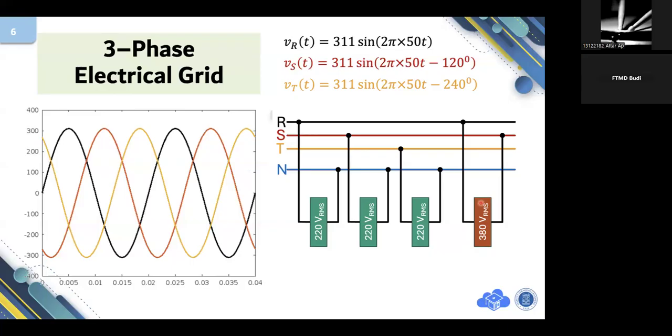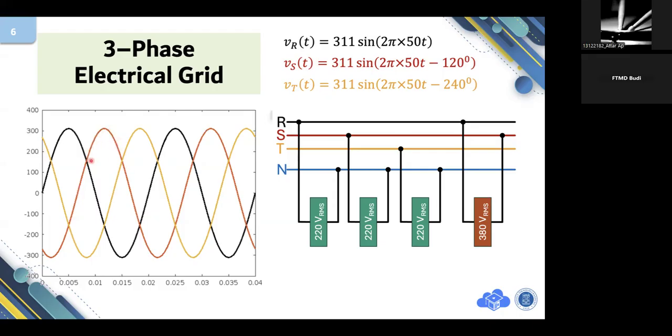Pak, is that R, S, or T? We don't care about that. In this illustration on the left hand side, RST doesn't matter. It depends on when you start the measurement. If you start the measurement right at this point, it will be pure sine.